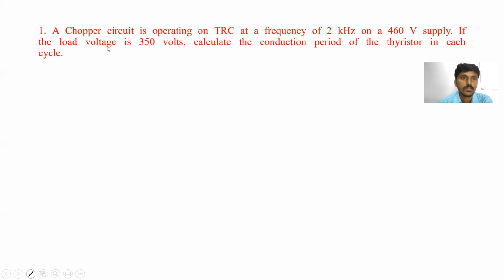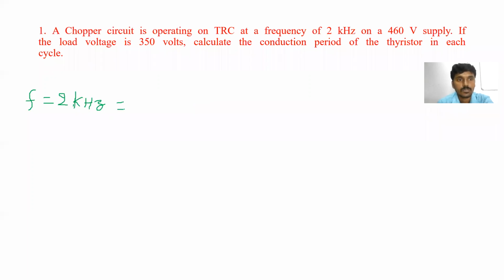Okay, what he has given in the numerical: a chopper circuit is operating on TRC, time ratio control, at a frequency of 2 kilohertz. Means frequency is given, f is equal to 2 kilohertz. Is it clear? Yes, sir.